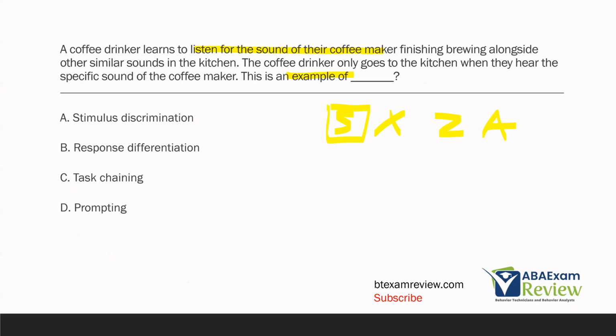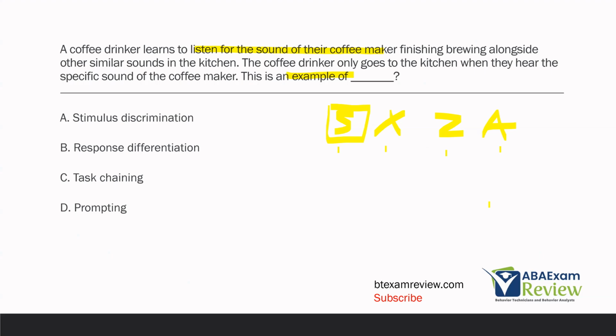Well, to be able to distinguish between all these different sounds, what must the coffee drinker be able to do? Well, they must be able to A, discriminate between stimuli. All these are stimuli. They're all different sounds going on in the kitchen. And for us, stimulus discrimination is very important because we can tell the difference between these sounds.